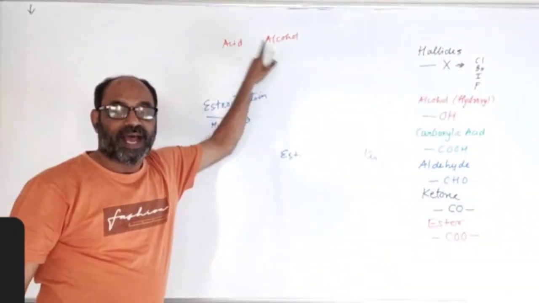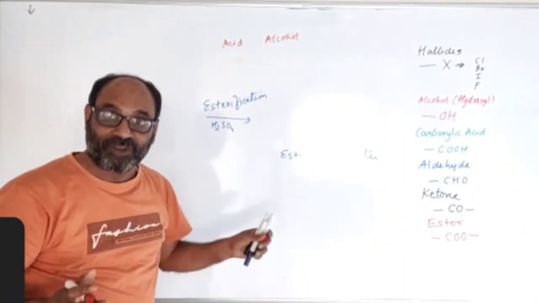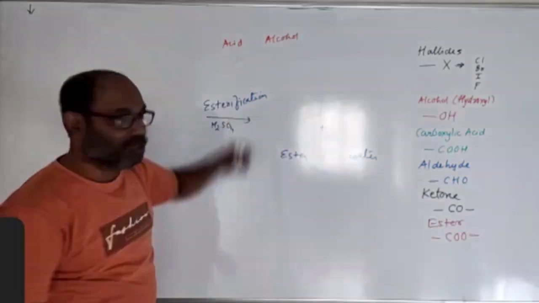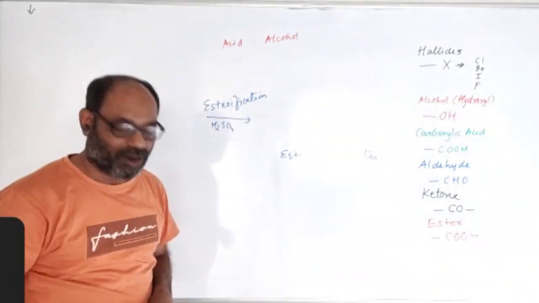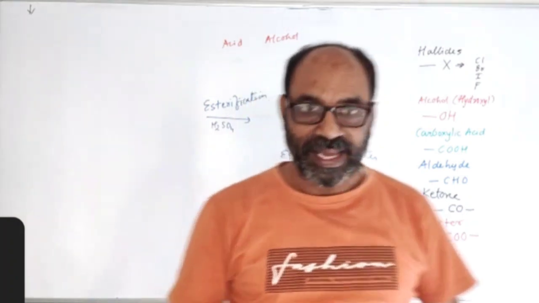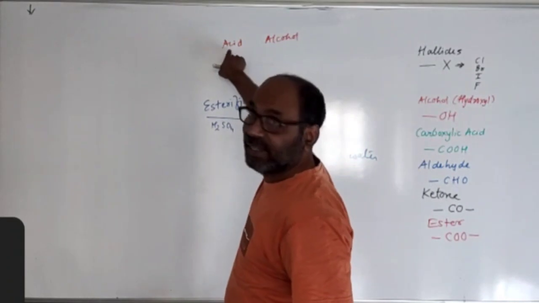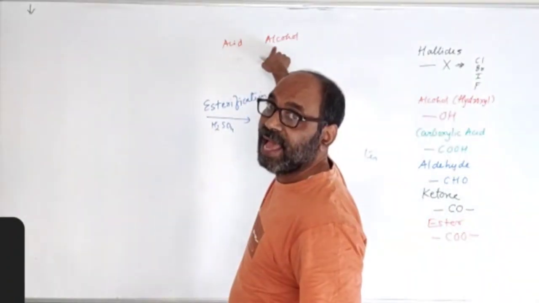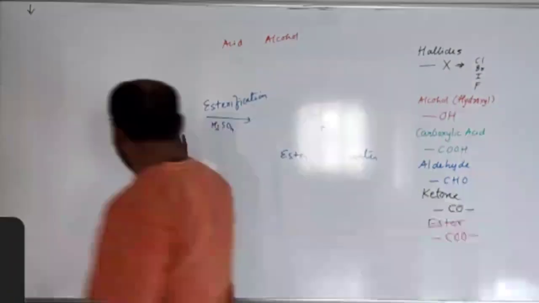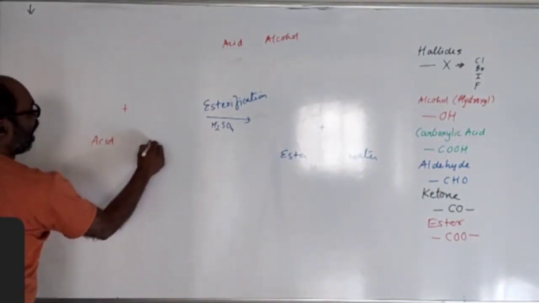If these two words are to be put in a dictionary, you will have to arrange them in alphabetical order. So which word comes first, acid or alcohol? Correct. Both start with A. The next letter is C and here it's L. C comes first, so we will write acid plus alcohol.